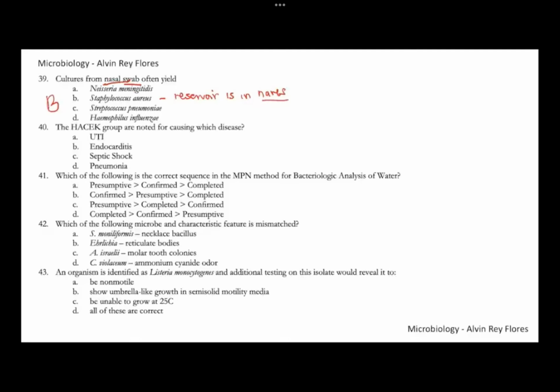Number 40, no, so the HACEK group. So the HACEK group is an acronym of related organisms. No, okay, so this includes your Haemophilus, the members of Haemophilus, except your ducreyi and influenzae.